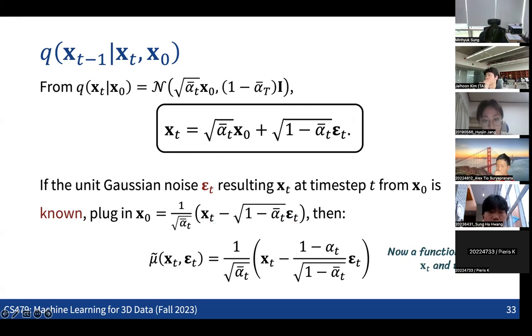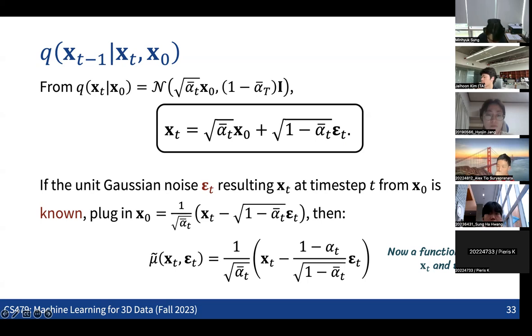So now we can also rewrite the mean, or this posterior distribution, as a formulation defined with the xt and the epsilon t. So this epsilon t is the unique Gaussian noise which makes the xt from the x0, right? So if we know the xt and also the epsilon t, then this epsilon t is encoding the information of the x0, right? So we are simply replacing the x0 with a formulation of the xt and the epsilon t. So that's what we are going to do. Clear? Any questions on this?